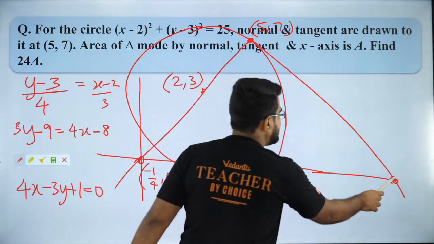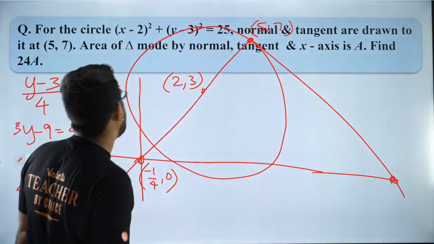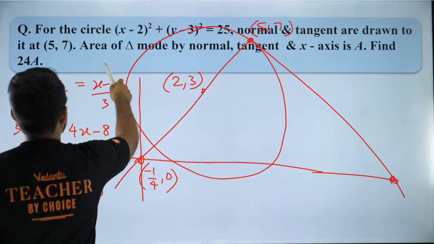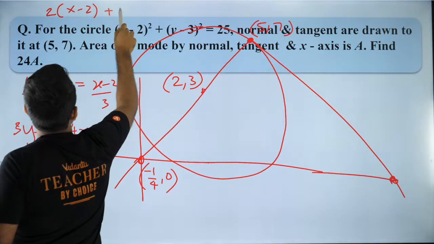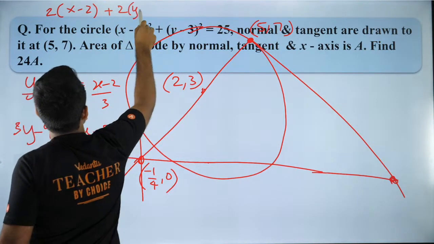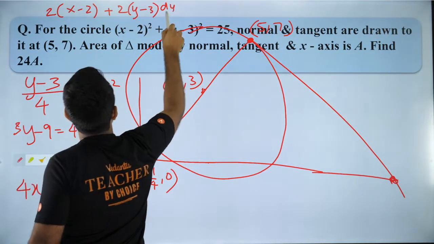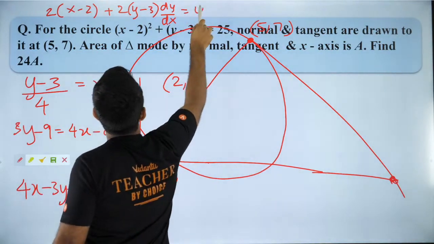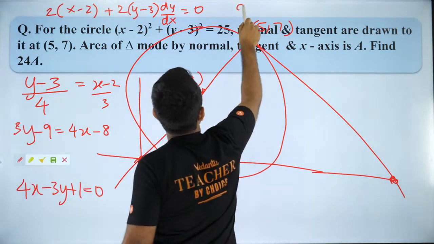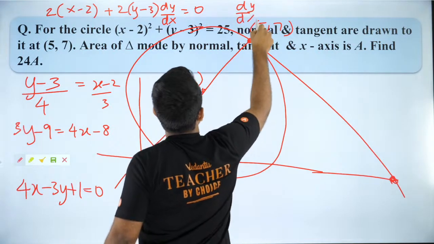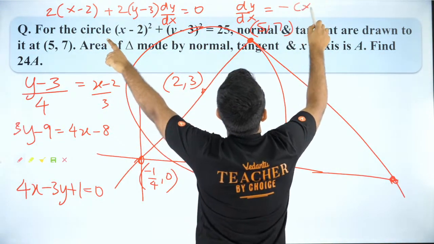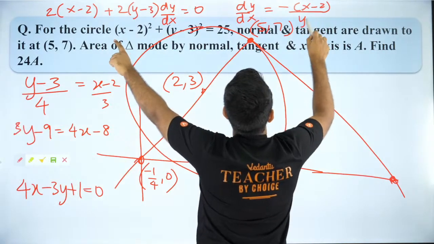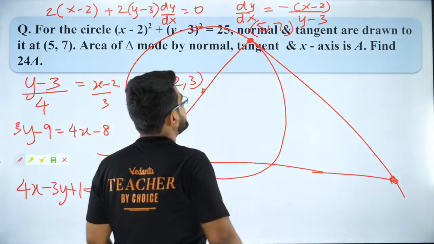Where will your tangent meet the x-axis? For that I need the slope of the tangent. What will be the slope of the tangent? It will be 2 times (x minus 2) plus 2 times (y minus 3) into dy by dx is equal to 0. So your dy by dx, the slope of the tangent, will be equal to, I think, minus of (x minus 2) by (y minus 3). So that will be your slope of tangent, right?